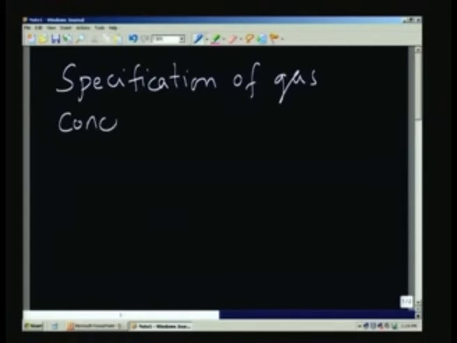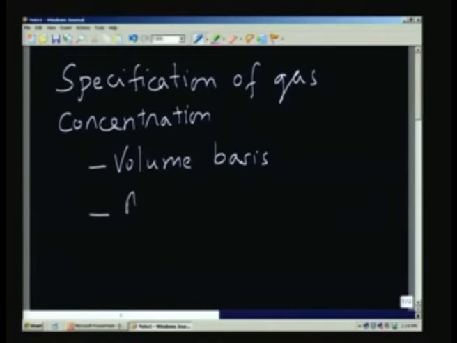As you can see, there are broadly two ways of specifying it, one on volume basis and the second one on mass basis. Okay, volume basis and the mass basis. So let us look at this.